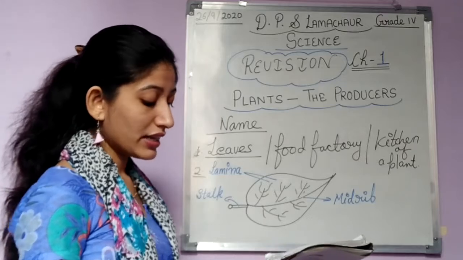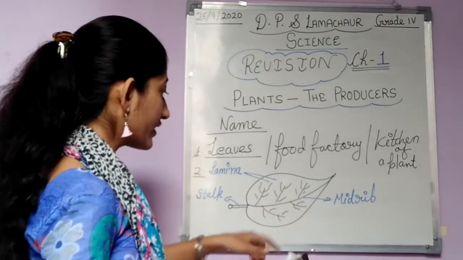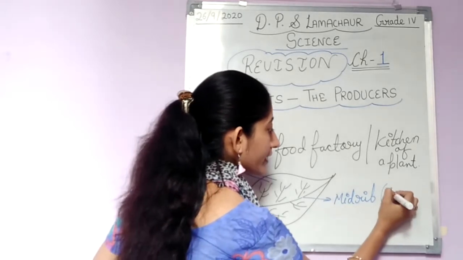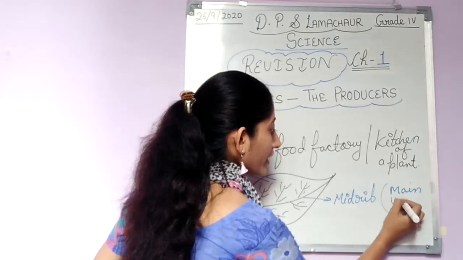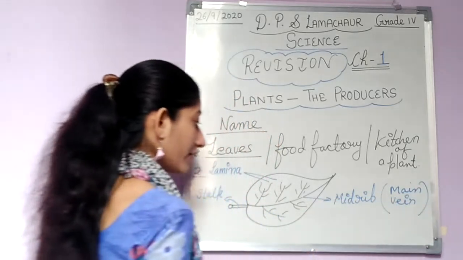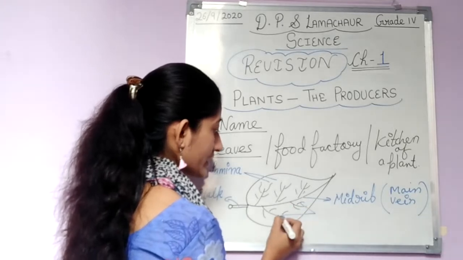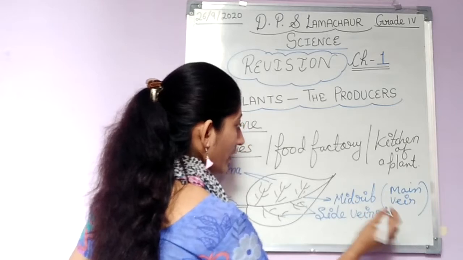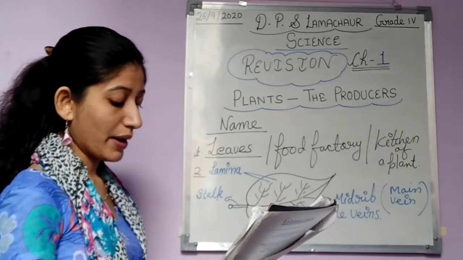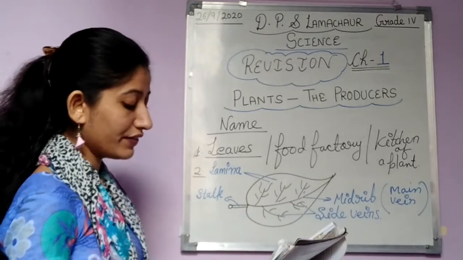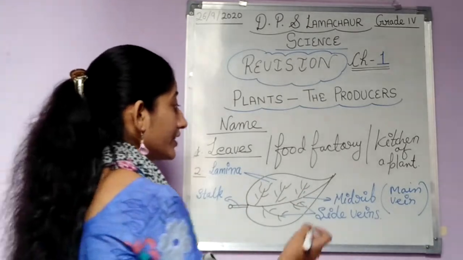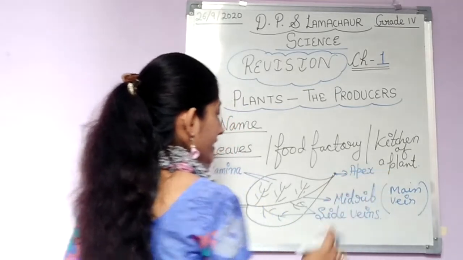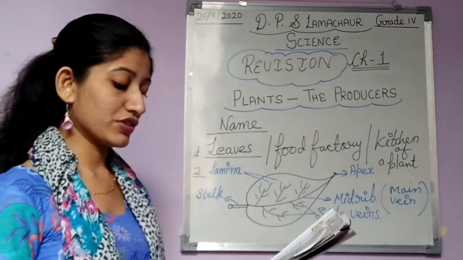Okay, then another thing we have, it is called the side veins. जैसे midrib भी है, midrib is also a vein but it is a main vein. And what are these? इन्हें हम क्या कहते हैं? These are called the side veins. A number of veins found all over the leaf. These are called side veins. And this tip portion is called apex. A-P-E-X, apex. Okay, the tip of a leaf is called apex.